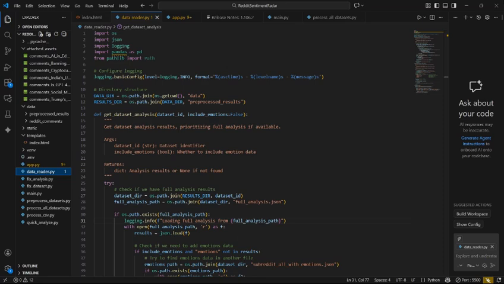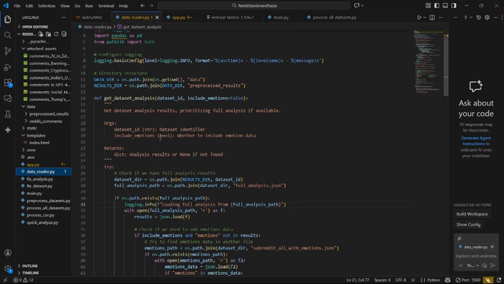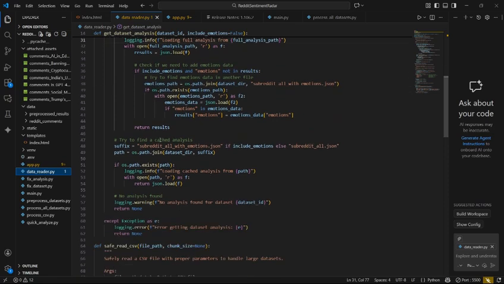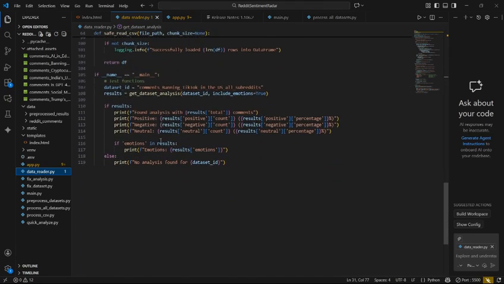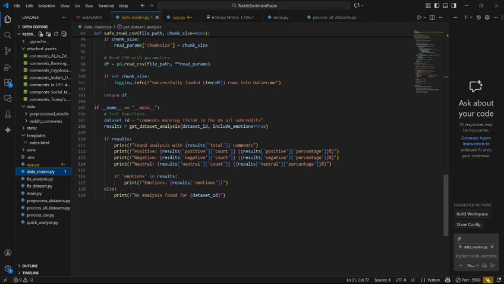So now we will be directed to the file datareader.py. This file is responsible for reading the dataset in a safe and structured way. It ensures that data is loaded properly even if there are format inconsistencies or encoding issues. It handles missing values, ensures column consistency, and prevents the system from crashing due to malformed data. Without this module, the entire pipeline would be vulnerable to errors caused by unreliable input.